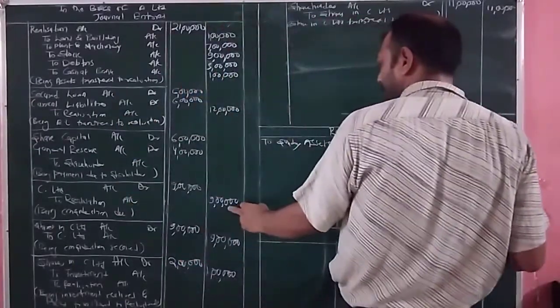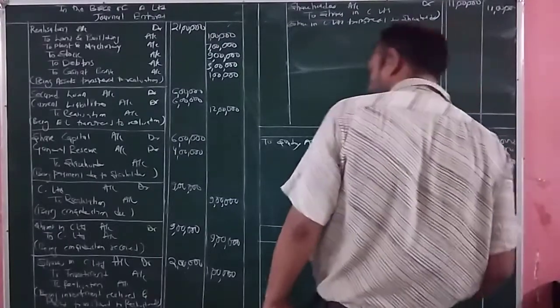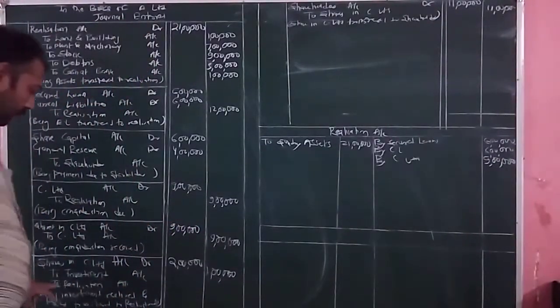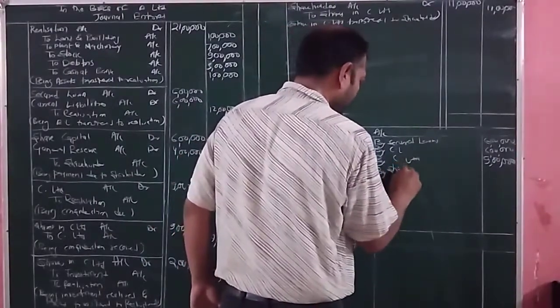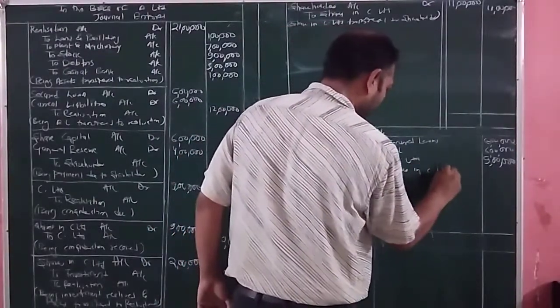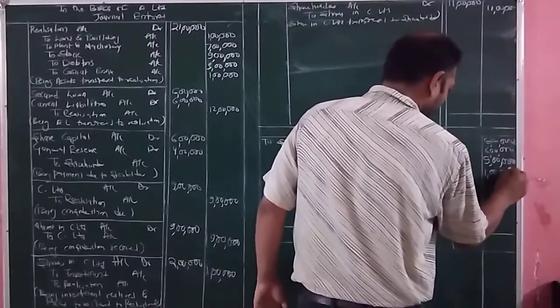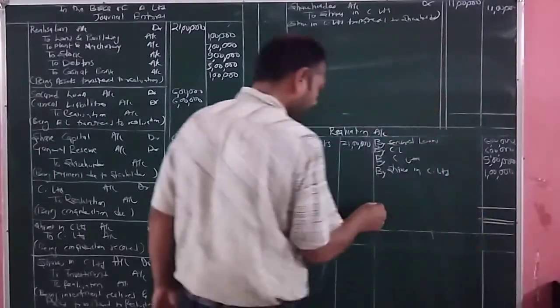Realization is credited, so we will write in the credit side 9 lakh rupees. Next entry is the realization of investment. So again it is credited. Again I am writing by shares in C Limited. The amount credited in the realization account is equal to 1 lakh rupees.